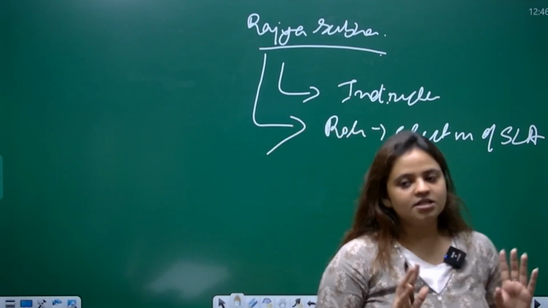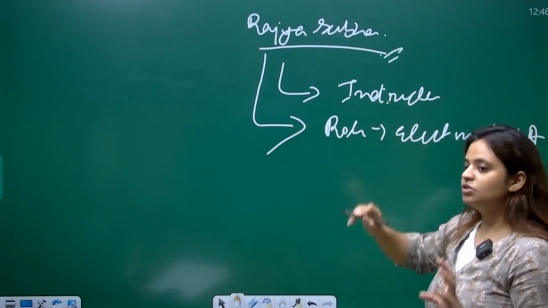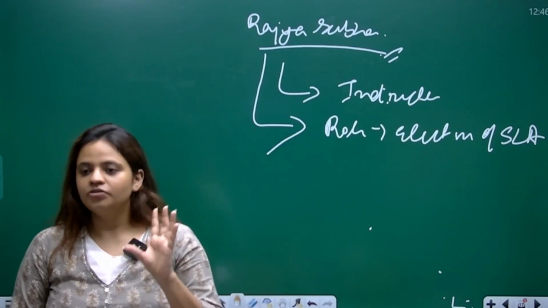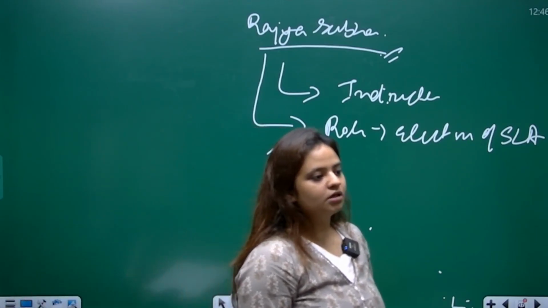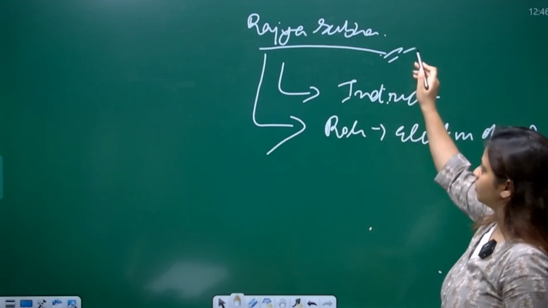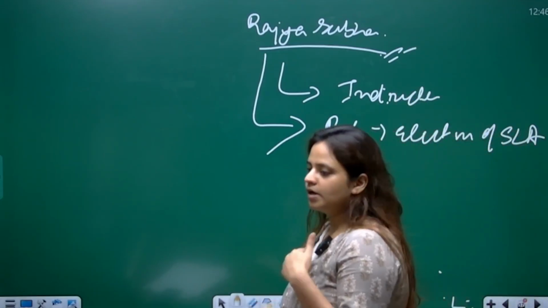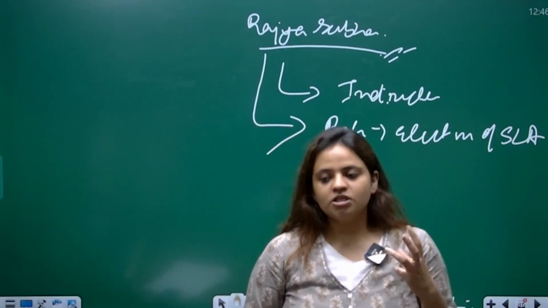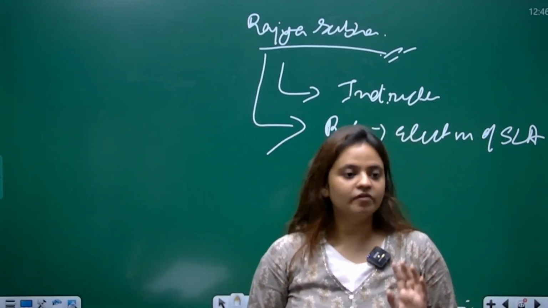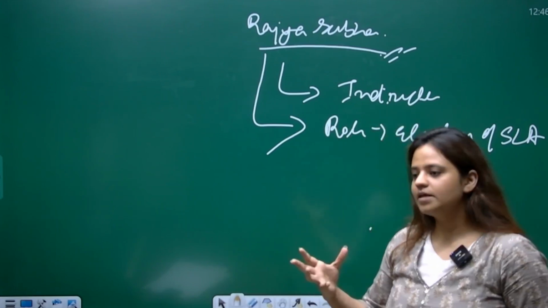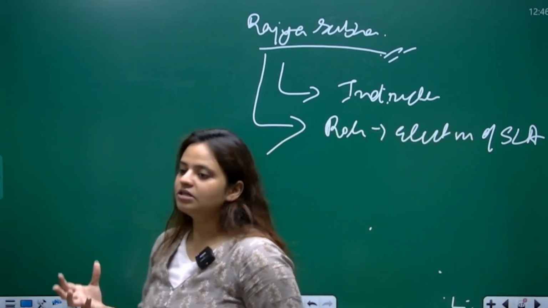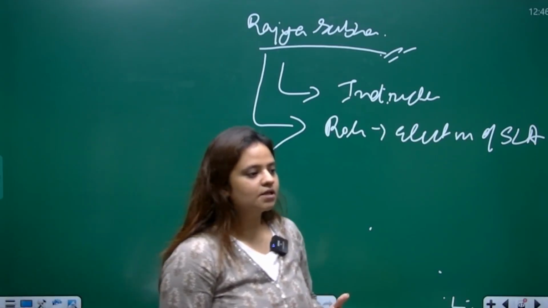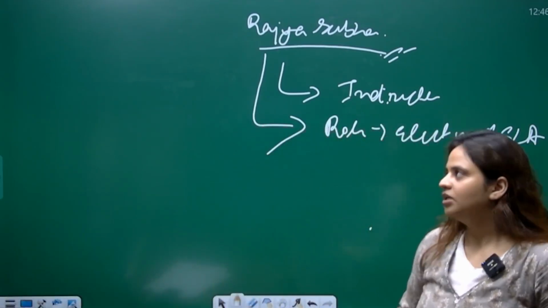When there is indirect election for any post of the government, lesser power is given to that post or house. So the Rajya Sabha and Lok Sabha have almost the same power, but there are some powers which are not in the hands of the Rajya Sabha and we have given them to the Lok Sabha. Why? Because the Lok Sabha is a directly elected body and it represents the people. The people have chosen their representatives themselves, so the Lok Sabha has more power than the Rajya Sabha.